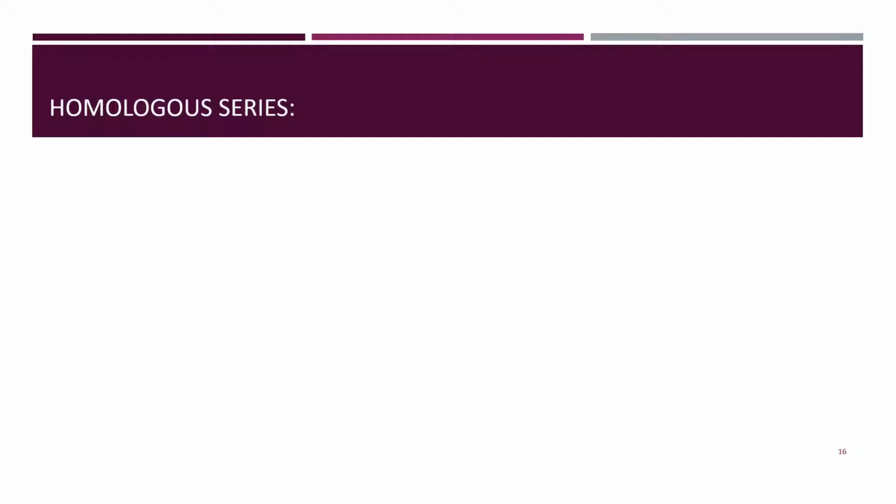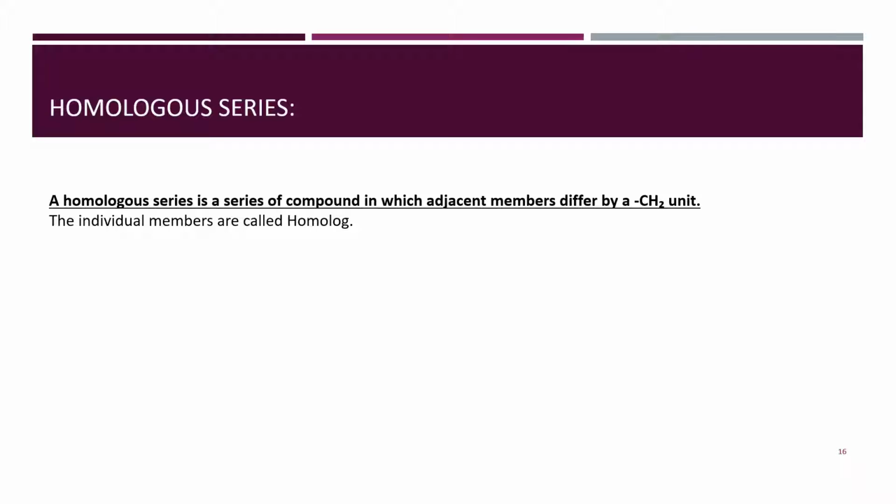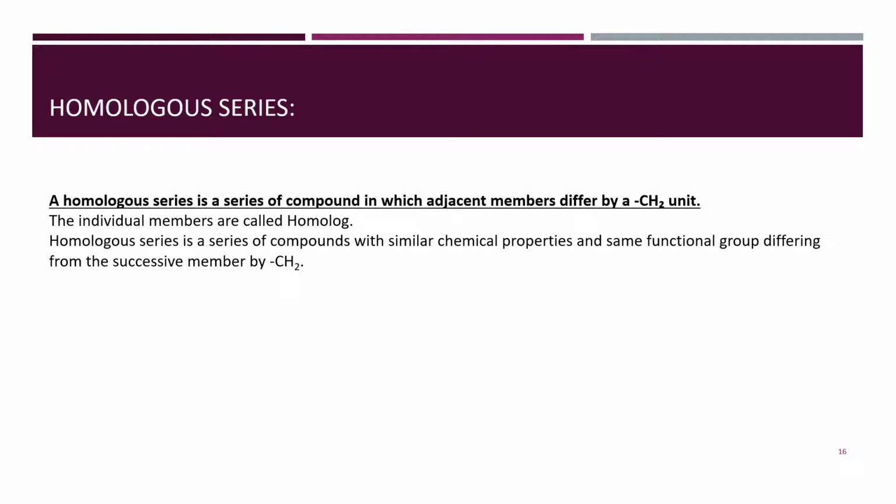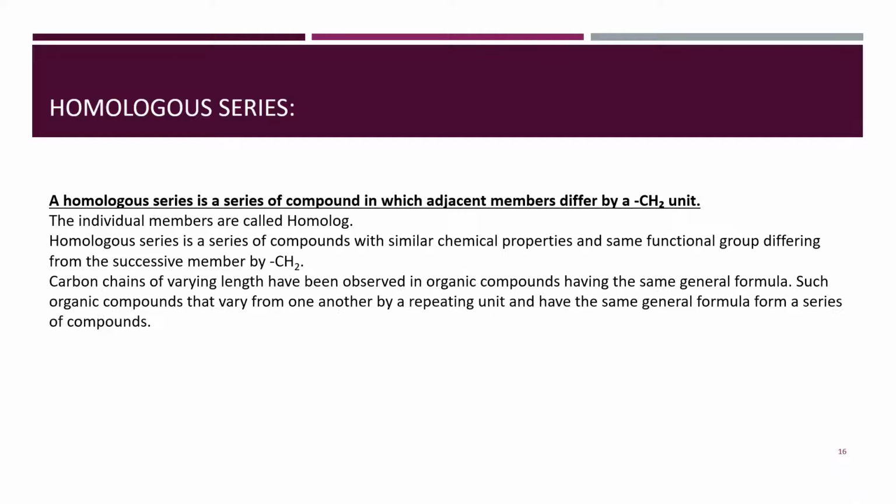How are millions of organic compounds categorized within a given functional group? It is done with the help of homologous series. A homologous series is a series of compounds in which adjacent members differ by a CH2 unit. The individual members are called homologues. A homologous series is a series of compounds with similar chemical properties and the same functional group, differing from the successive member by a CH2 unit. Carbon chains of varying lengths have been observed in organic compounds having the same general formula.